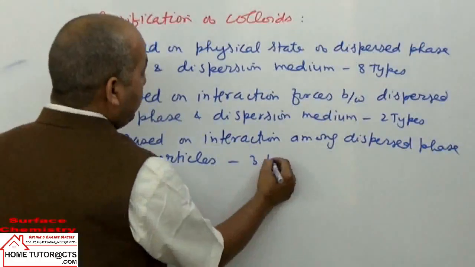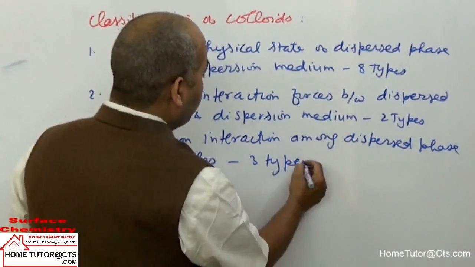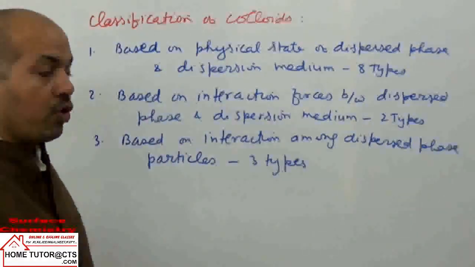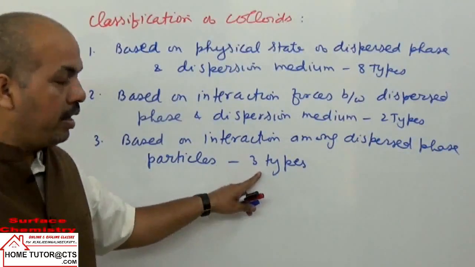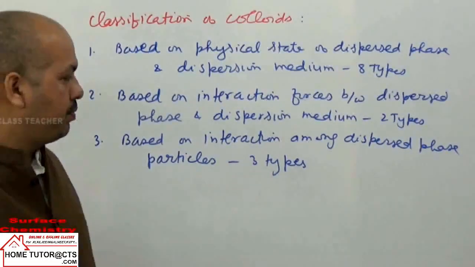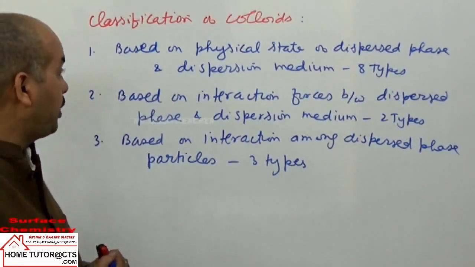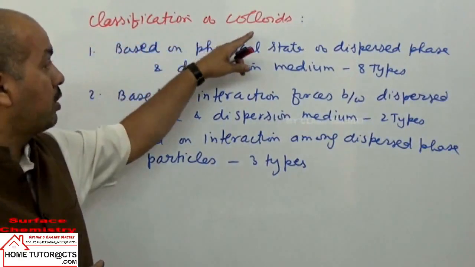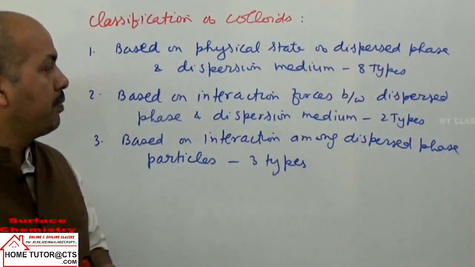We will take three types. One is called multimolecular, second macromolecular, third is called micelles or associated colloids. So we will discuss all three of these. First we take the classification of colloids in three categories depending upon these properties.